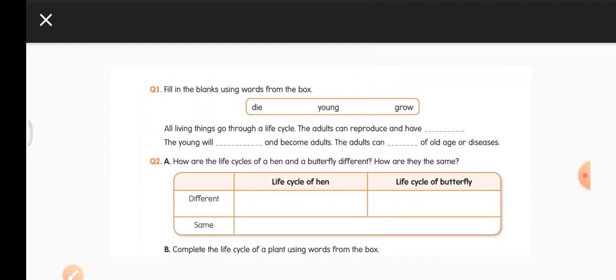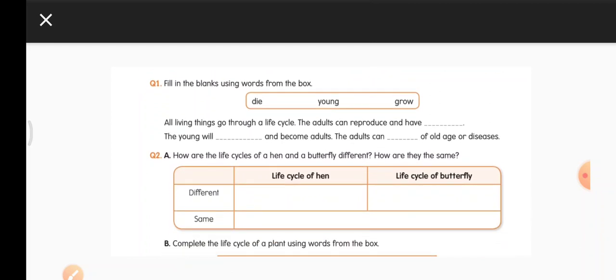Now let us answer the second question. How are the life cycles of a hen and a butterfly different? How are they same? So what is the difference between the life cycle of a hen and a butterfly? In the life cycle of a hen, the baby looks much like the adult.